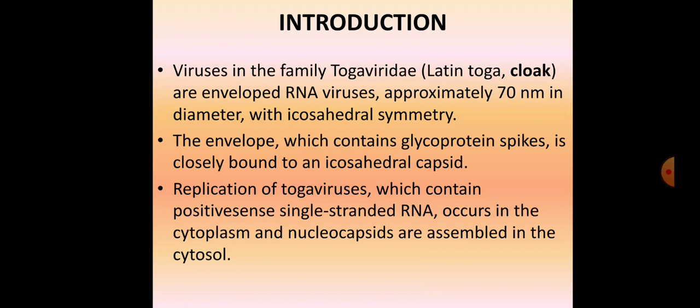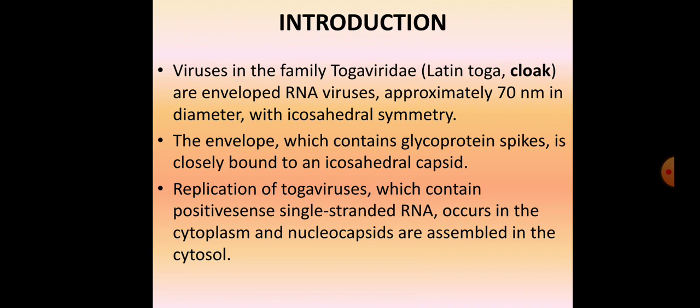So it's also a family of single-stranded RNA viruses that are enveloped, medium size particles, approximately 70 nanometers in diameter, and the symmetry is icosahedral. This is enveloped, so the envelope which is surrounding the capsid contains glycoprotein spikes as well, and is closely bound to an icosahedral capsid. So the envelope coating covering this is closely bound to the icosahedral capsid.